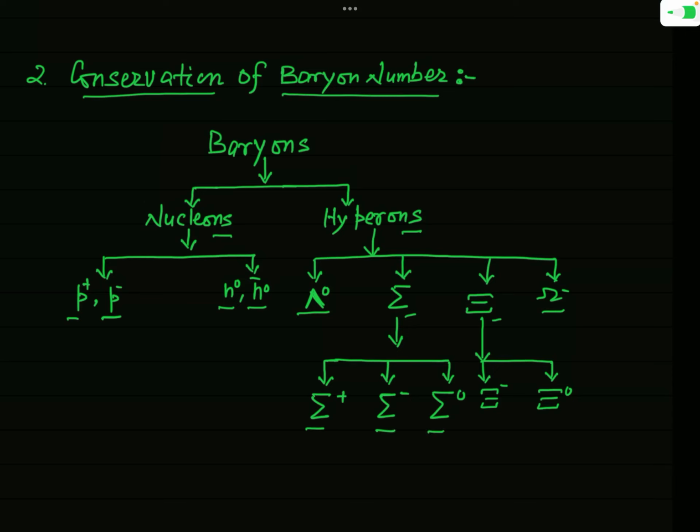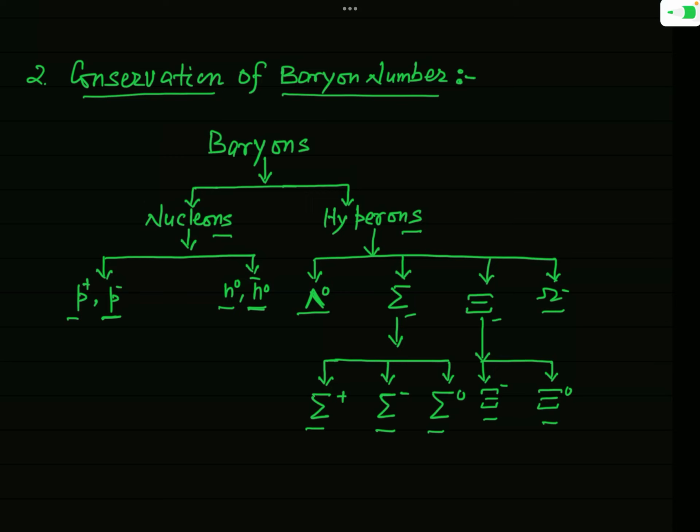And this xi hyperon is of two types: xi minus and xi 0. All these things you have studied during the classification of elementary particles. Now, as I have mentioned here, the anti-proton and anti-neutron corresponding to proton and neutron, just like that, for all these hyperons, there will be also the antiparticle.